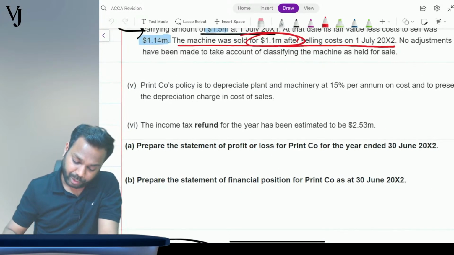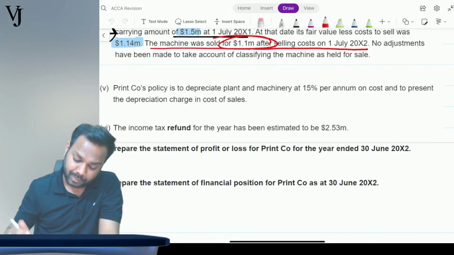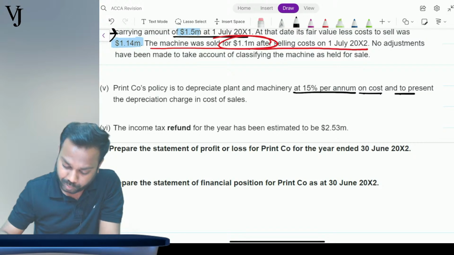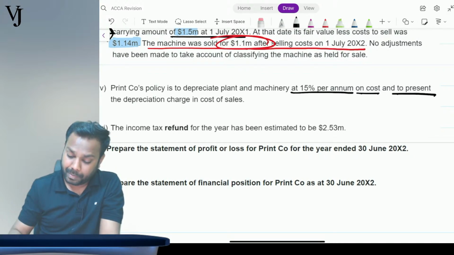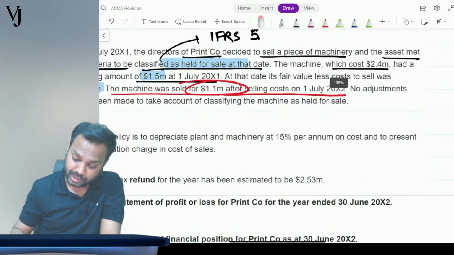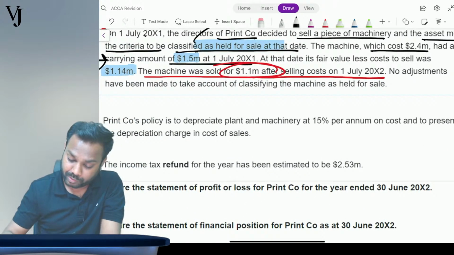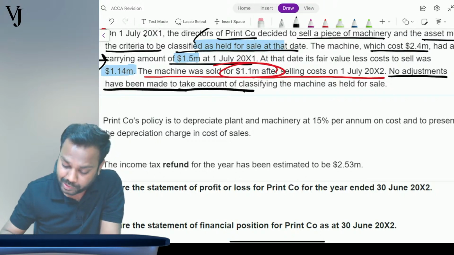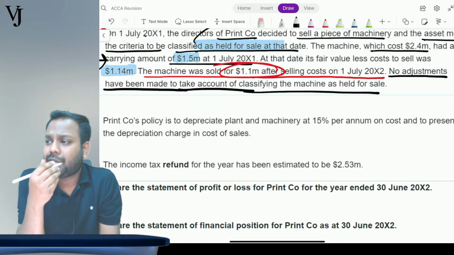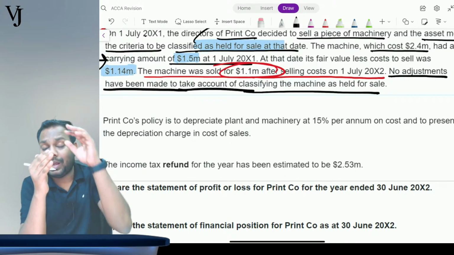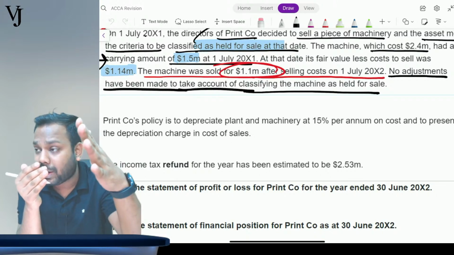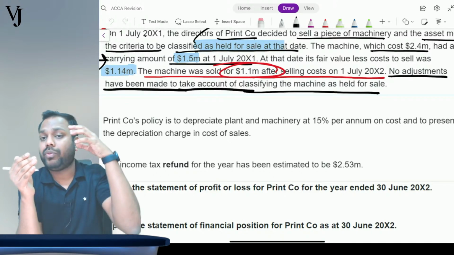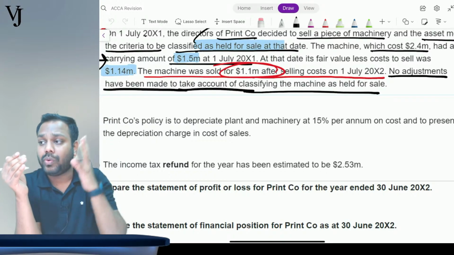Now, the fifth adjustment is, the company's policy is to depreciate the plant and machinery at 15% per annum on cost and to present the depreciation charge in cost of sales. But before I go on to this adjustment, there is one more adjustment that I missed. No adjustments have been made to take account of classifying the machine as held for sale. See, when we classify the asset as held for sale, we have to reclassify the asset from non-current to current.